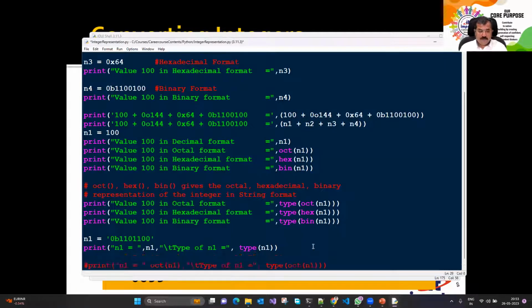यहाँ issue क्या है? I say oct, hex, and decimal नहीं है हमारे पास, binary needs the argument to be of type integer.